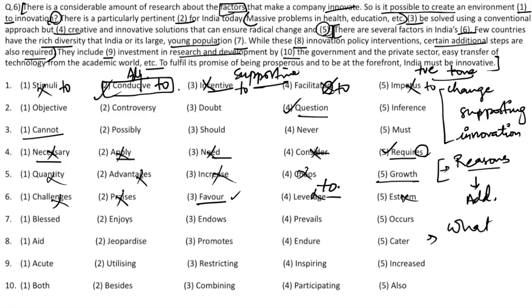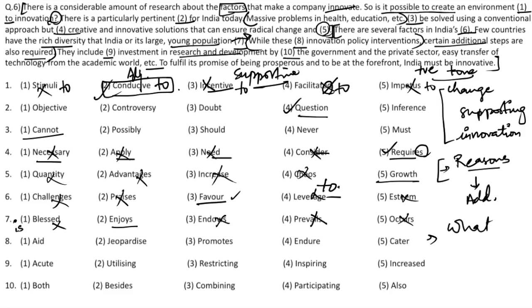Esteem, no. Few countries have the rich diversity that India or its large young population enjoys. Is blessed would have been right, so it is wrong here. Endorse does not follow, because it does not mean what exactly is required there. Prevails, no, it does not prevail. It actually enjoys or has an advantage of rich diversity and population. Occurs also does not follow. While these blank innovation policy interventions, while these advantages, whatever India has, it is taking it forward.